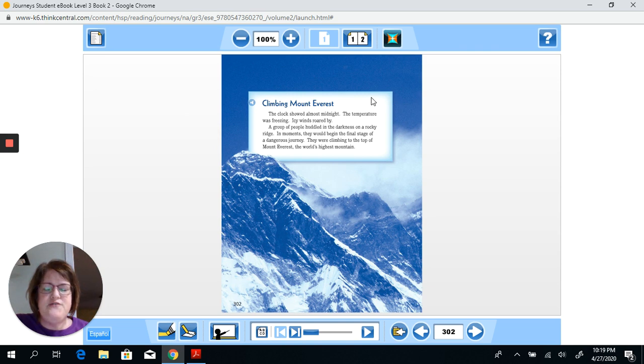Okay. Of course, this first section, boys and girls, is climbing Mount Everest. And you notice that this is the heading of this section. So we know that before we read, that's what the main idea of this section is going to be about. It's going to have something to do with climbing Mount Everest.